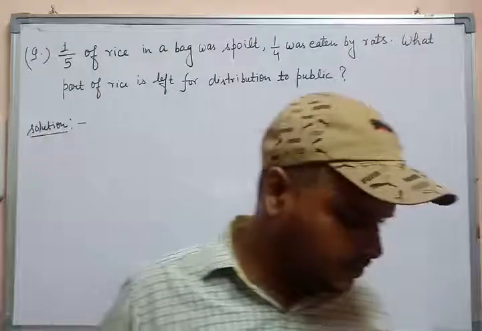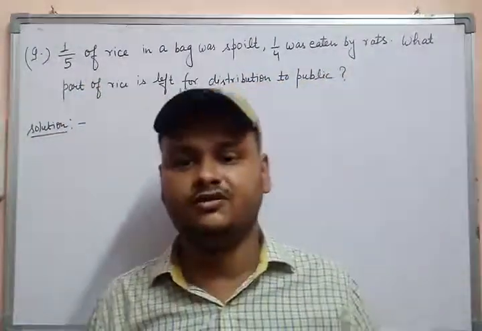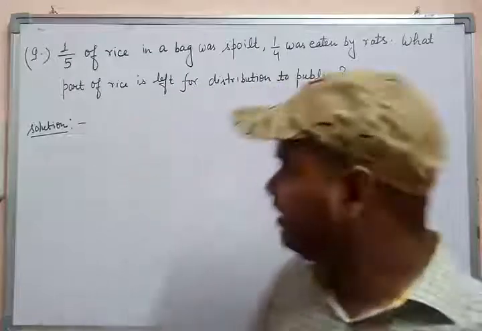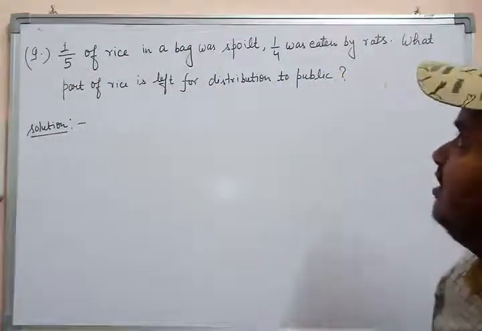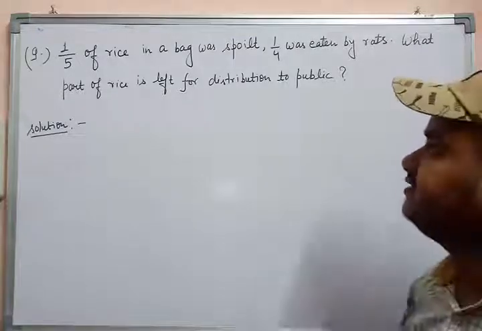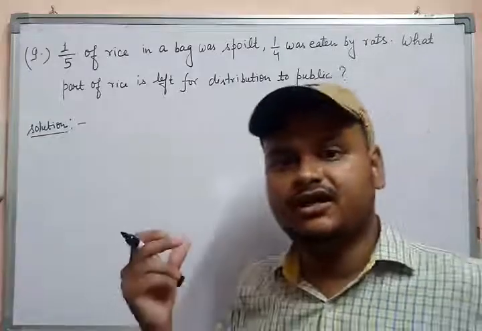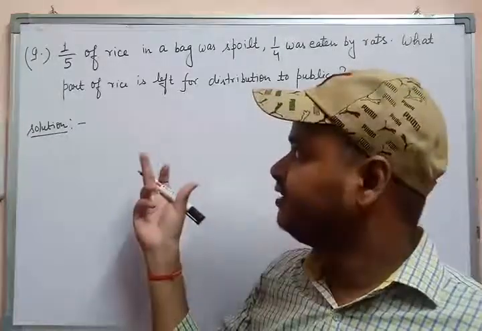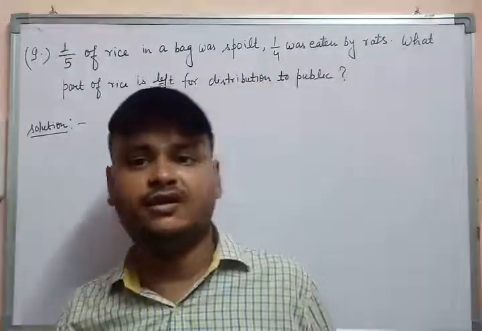Now students, we are moving on to the last question of exercise 3.3, which is also based on the same concept as question number 5. 1/5 of the rice in a bag was spoiled and 1/4 was eaten by rats. Then what part of the rice is left for distribution to the public? It is also the concept of a fraction of a fraction being a part of the whole.